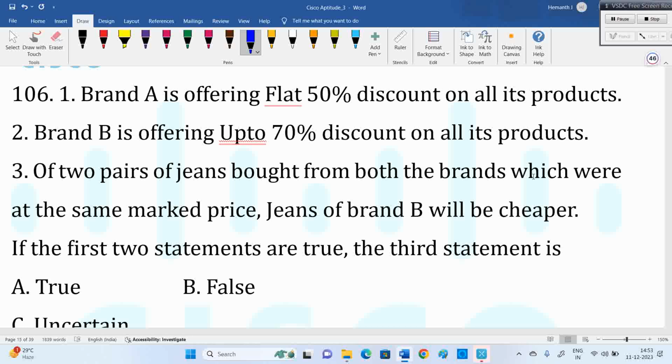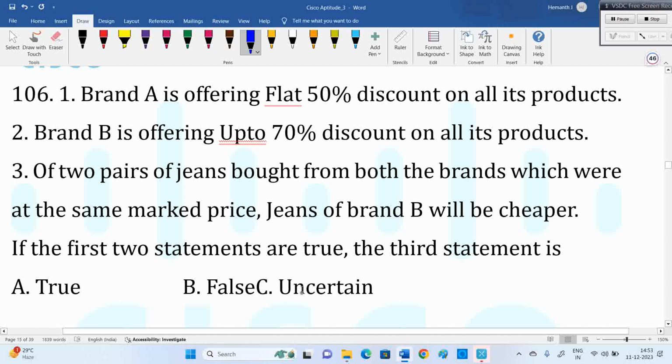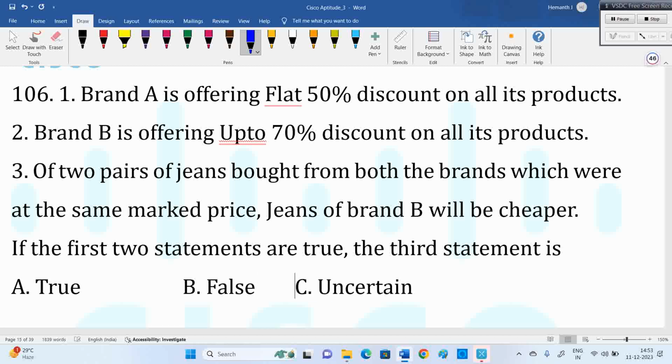Why uncertain? Up to 70% discount is the problem. First one 50%, okay. We also know a lot of shops will mention up to 50% discount. Once we enter, they'll say this is new arrival, no discount. This is 1 year before, 20% discount. Then we don't go for that, right? So when it is old stock, why will we purchase, right?